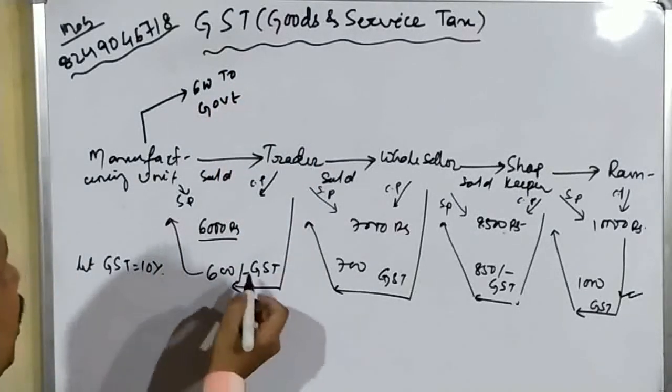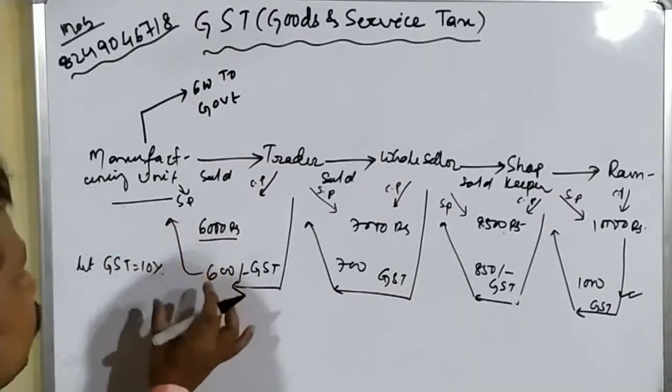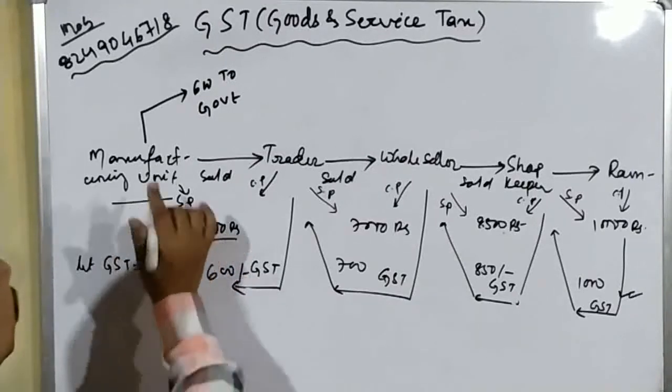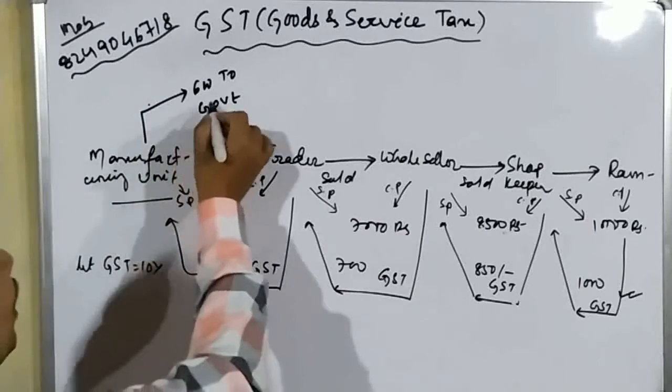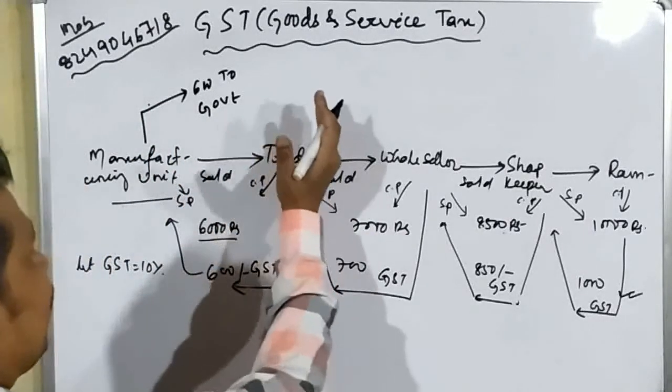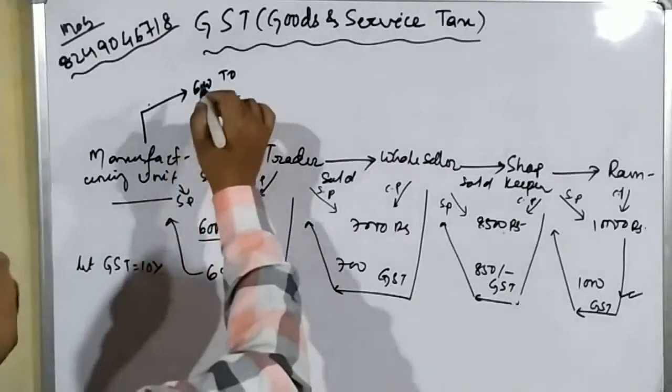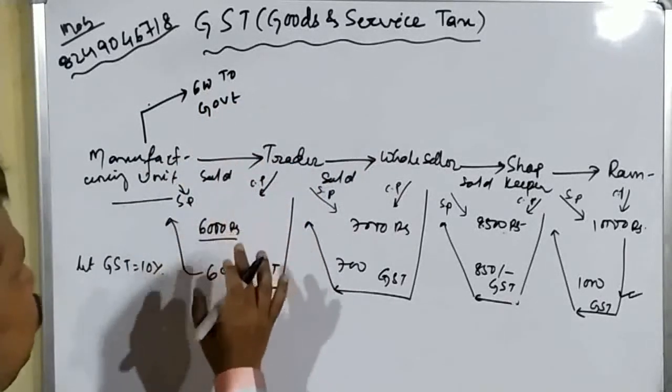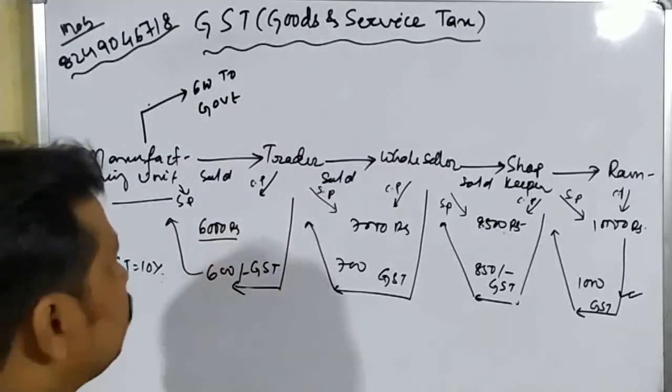Understood student? Here the manufacturing unit cannot keep that amount with him, so he has to pay the 600 to the government. So if we stop this transaction here, that means the government has got 600 rupees as the GST of that mobile.